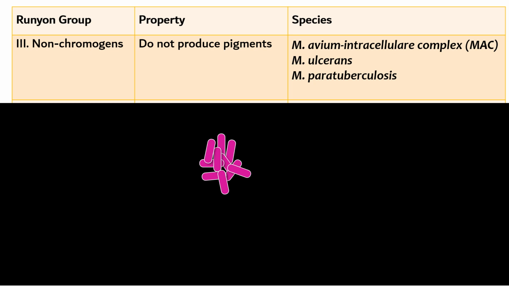The second organism, Mycobacterium ulcerans, is actually a waterborne pathogen and it causes an infection called Buruli ulcer. The third organism, Mycobacterium paratuberculosis, is also called Jones bacillus and it is implicated in the pathogenesis of Crohn's disease.